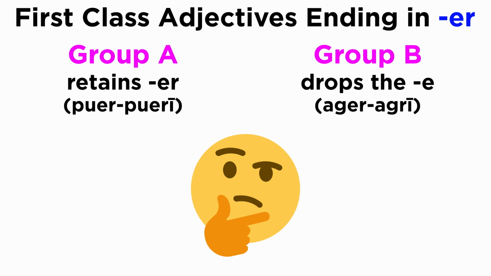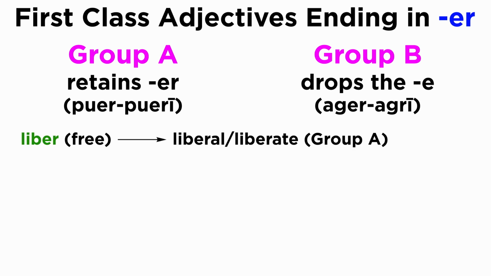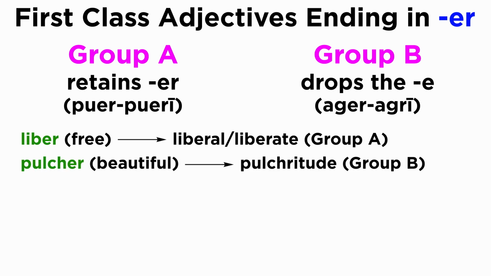Sometimes this process can be facilitated by recalling English derivatives, which show the true stem of the adjective. Here's how this trick works. Liber, free. This gives us words like liberal and liberate. The e is kept, so it's group A. Pulcher, beautiful. This forms pulchritude. Here, the e is dropped, so it's group B.